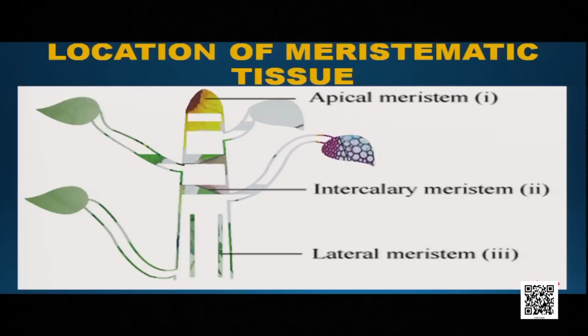The meristematic tissues are of 3 types. You can see from the picture, one is apical meristem, second one is intercalary meristem, and the third one is lateral meristem. Let us find out what are their functions. Let us see with the help of the twig.